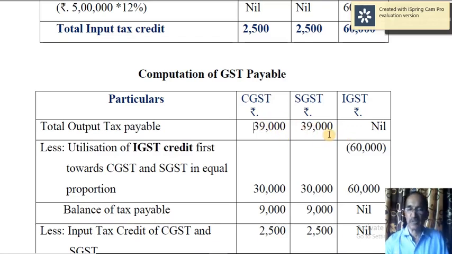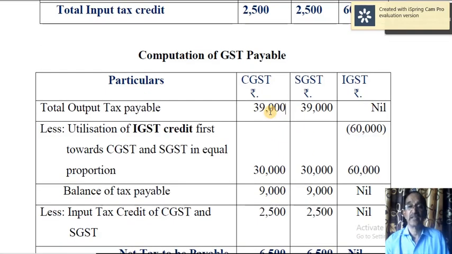Or against both. For example, equally, what we have done is we have used it equally. Or in any order, in any proportion, maybe 70-30 or 30-70, 60-40 or 40-60. So in any order, there is no hard and fast rule. You have got the discretionary power. But anyway, we have used it equally. So that this is the output tax liability of CGST and SGST. You are using this 60,000 equally here, 30,000 and 30,000, so that this 60,000 is exhausted.